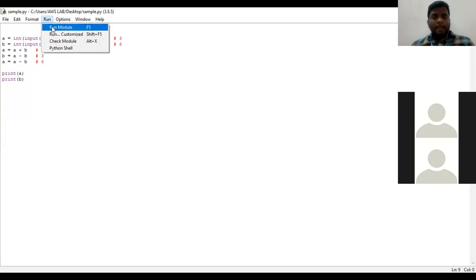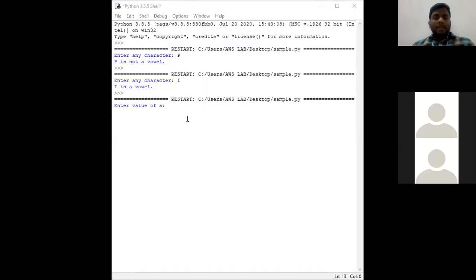Run the program. Go to the idle prompt. See, as I mentioned, this is the prompt message. Enter the value of A, in this case 3. Next, enter the value of B, in this case 6. Now look here. The value of A is 6 and the value of B is 3.